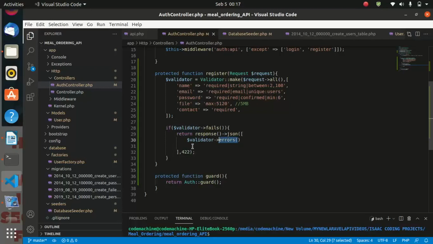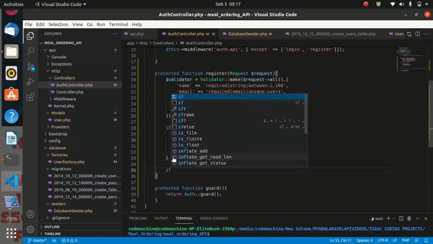So after that, let us put another if statement, and we say if not $request has a file.